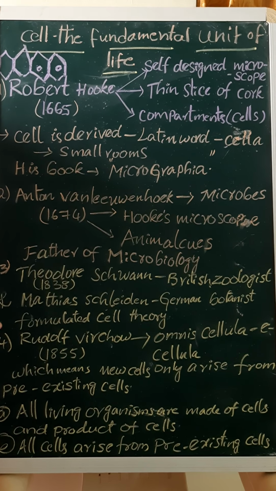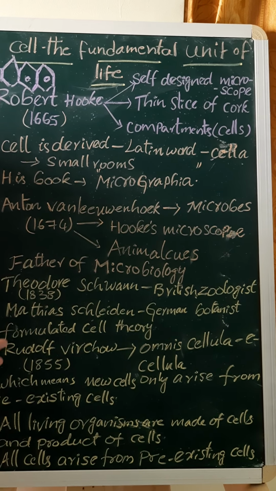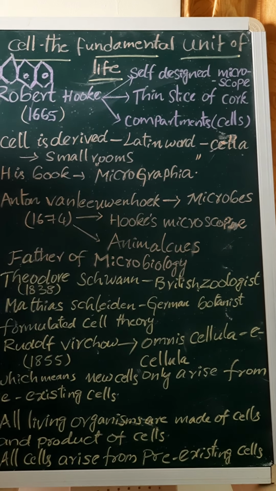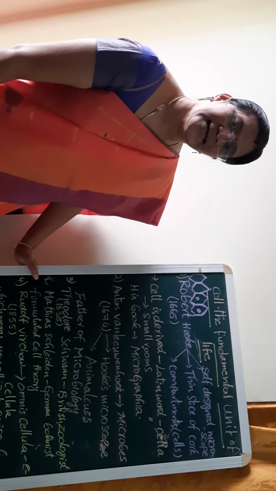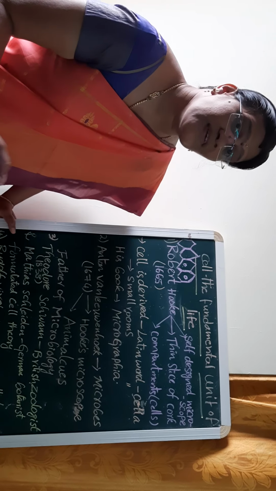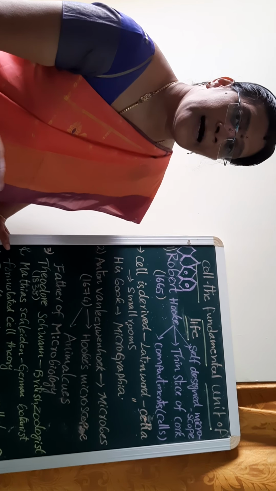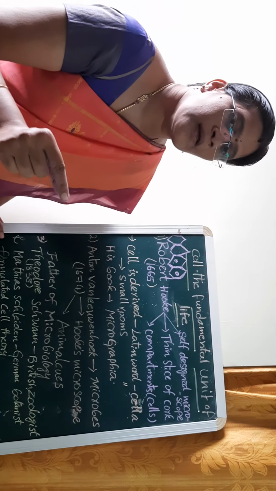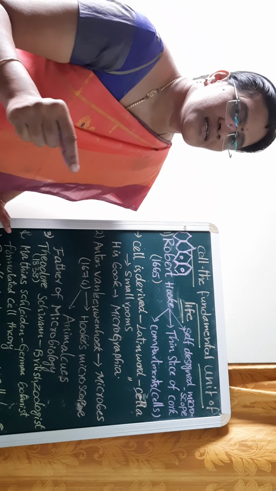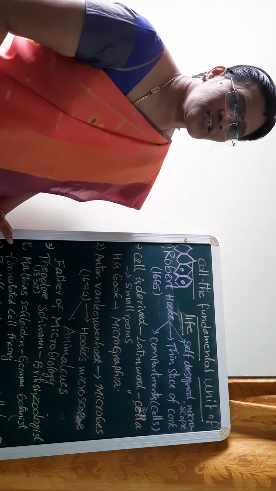He said omnis cellula e cellula, which means new cells arise only from pre-existing cells. Students, in 1831, the living cell with a nucleus was observed in a chick slice under the microscope by Robert Brown. We will also discuss them in the next topic.